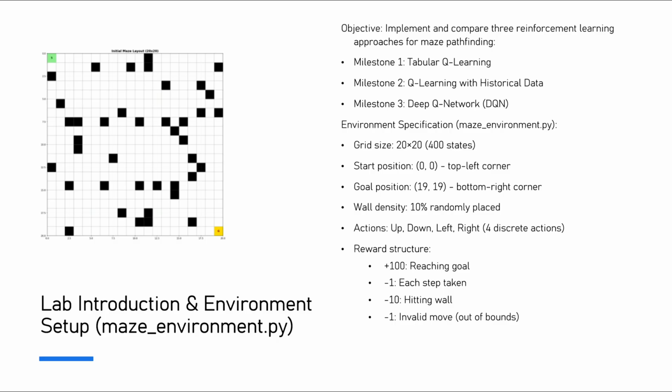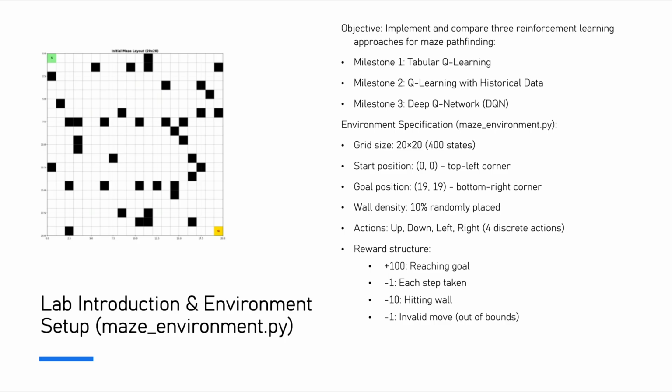The maze_environment.py module creates a 20 by 20 grid-based world with 400 possible states. The agent starts in the top left corner, colored green, and must navigate to the bottom right goal, marked yellow. 10% of cells contain walls, shown in black, that the agent must learn to avoid.